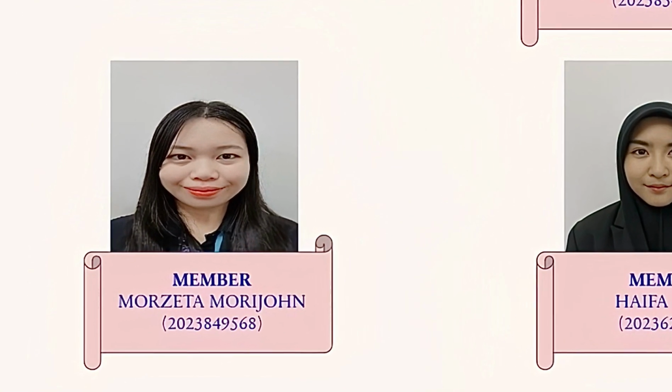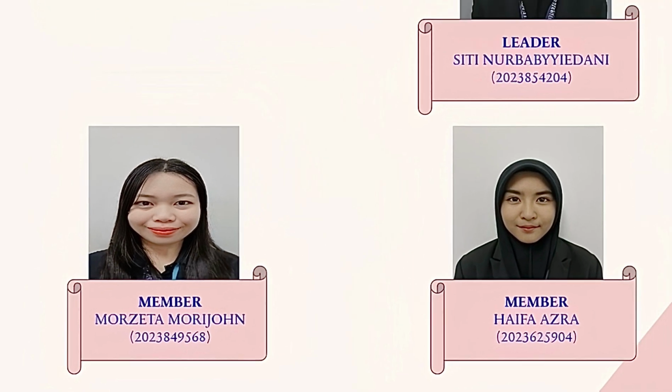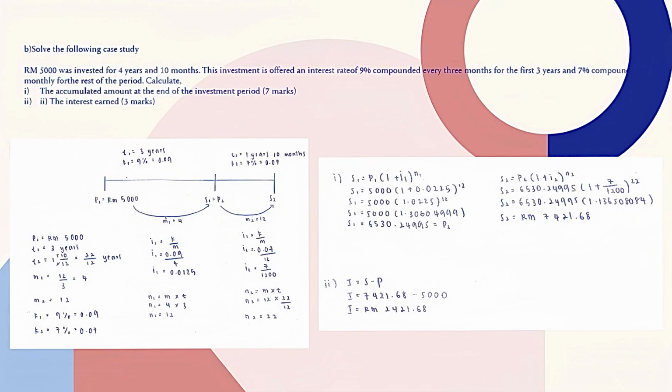Hi, I'm Morzeta and I will explain question 1. RM5,000 was invested for 4 years and 10 months. This investment is offered an interest rate of 6% compounded every 3 months for the first 3 years and 7% compounded monthly for the rest of the period. For this question, we have 2 timelines of investment because we are given different interest rates and compounding for the first 3 years and the balance years.